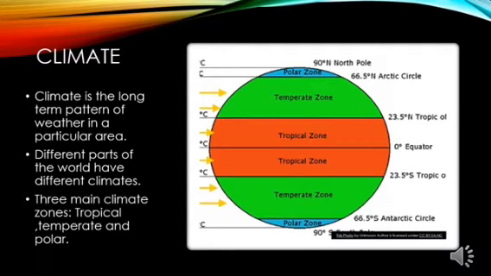If you take the temperate zone or the polar zone, these regions get very less solar heat because the rays of the sun strike at an angle. Since they strike the surface at an angle, they get very less heat. So this is one important reason why there are different climates on the earth.